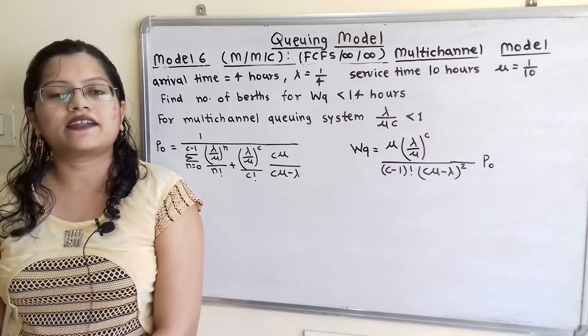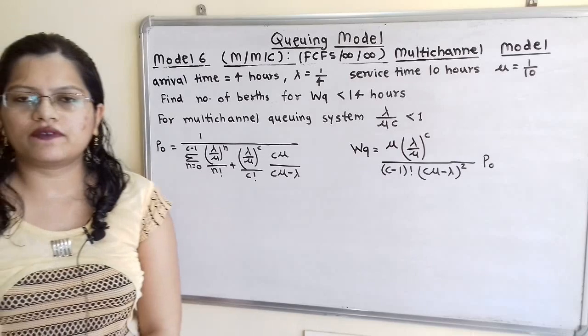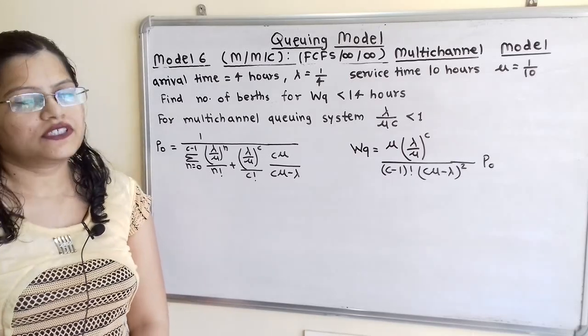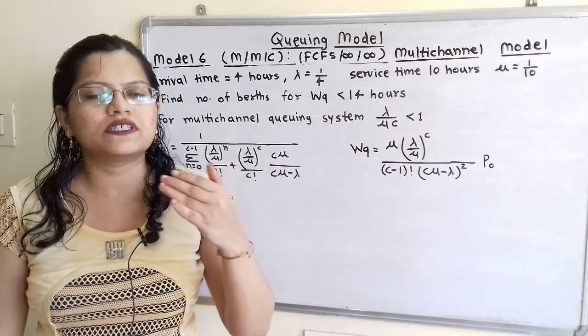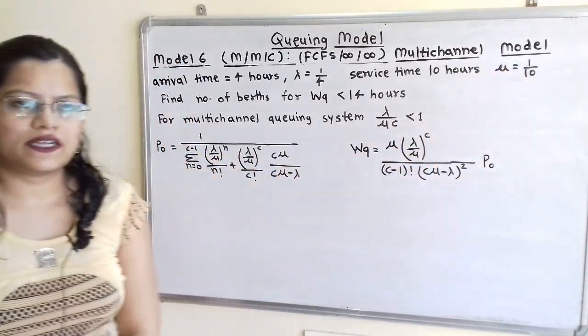Let us understand the given data. Arrival time is mentioned as 4 hours, so lambda arrival rate is 1 divided by 4. Service time is also mentioned, that is 10 hours, so service rate mu is equal to 1 divided by service time, that is 1 divided by 10.